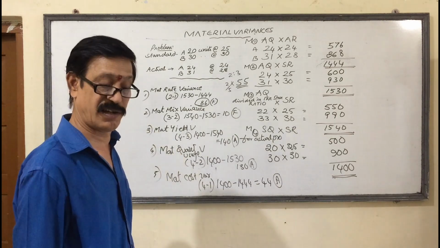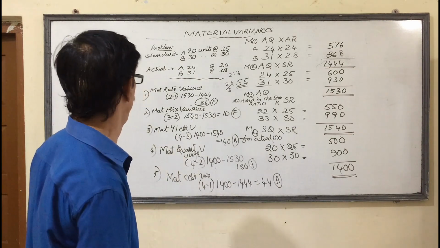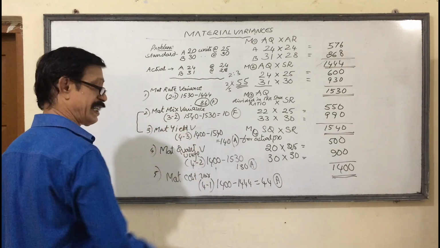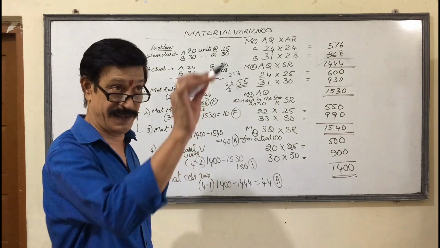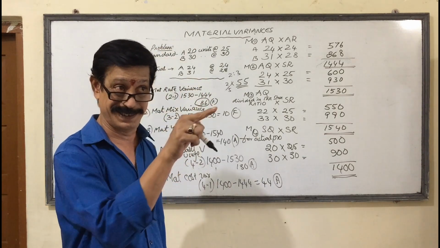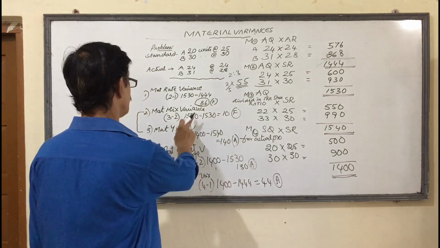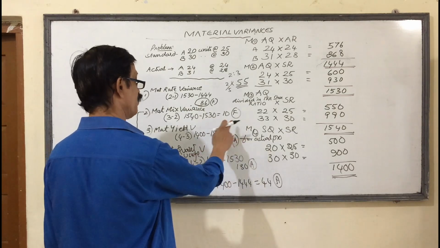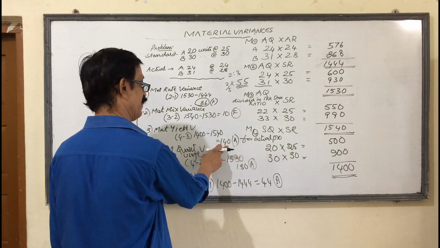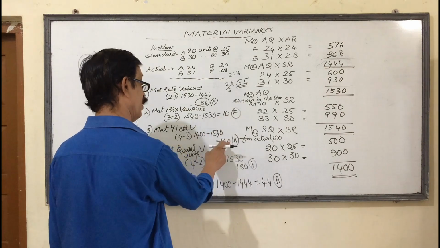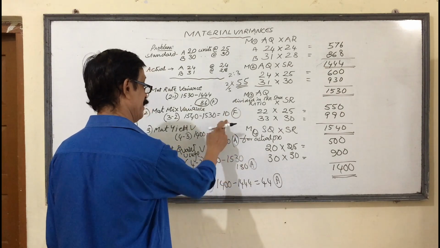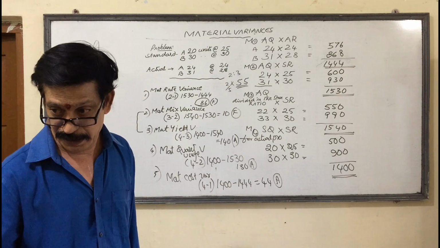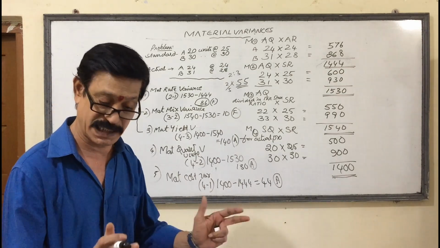Whether we did the problem correct or not also we can verify. How to verify? This material mix variance and yield variance both must be equal to quantity variance. In our table also quantity is divided in 2 parts, mix and yield. So this total must be equal to quantity variance. Here how much we got? 10 favorable, 140 adverse. This is the minus value, this is the plus value. Overall minus value 130, 140 minus 10, that is equal 130 adverse.